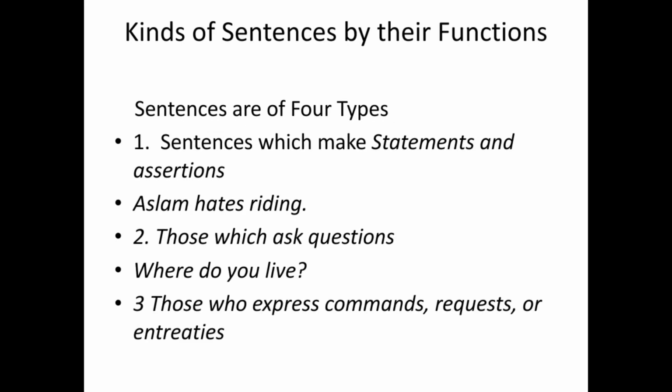So next is kinds of sentences by their function. According to their function, there are 4 types of sentences. Number 1, sentences which make statements and assertions. Aslam hates riding. It is a statement and assertion. Second, those which ask questions. There are some sentences which ask a question. For example, where do you live? How do you do? How are you? Those are called interrogative sentences.